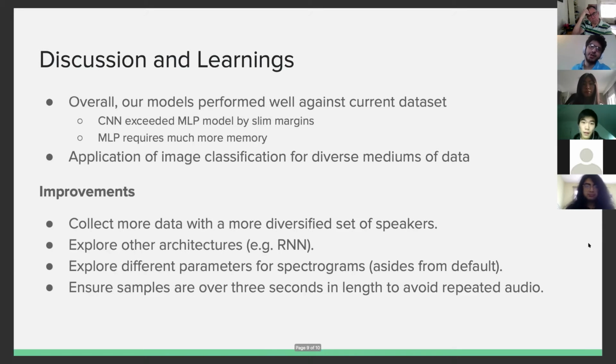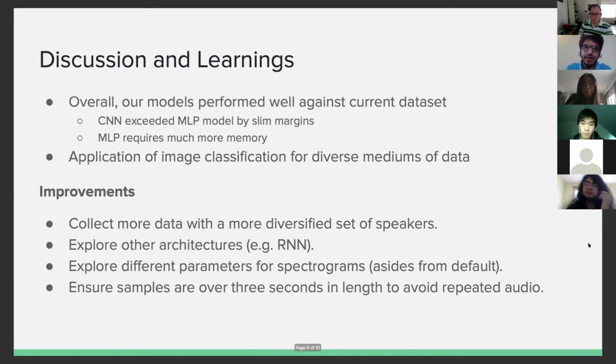Overall, the CNN model exceeded the MLP model due to its higher accuracy as well as lower requirement in terms of memory. The most valuable learning experience from this project was the versatility of image classification, as it can even be used for audio classification problems.